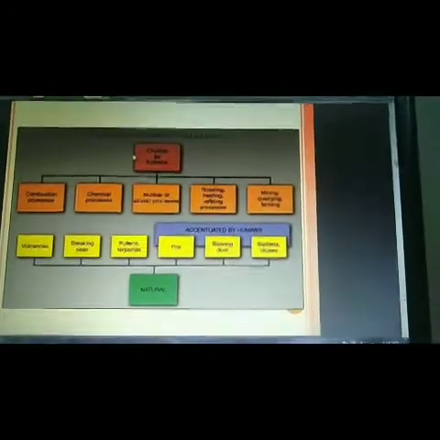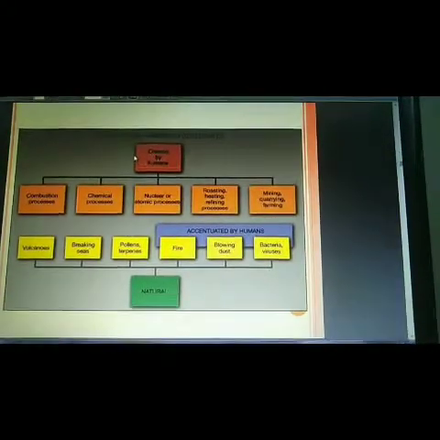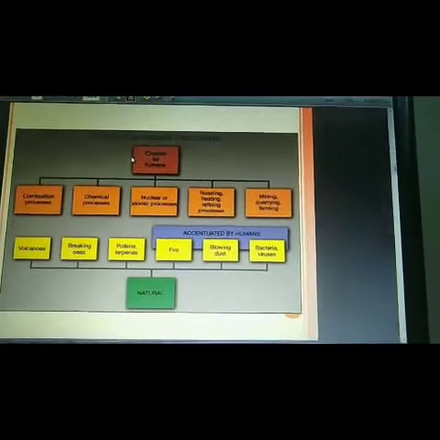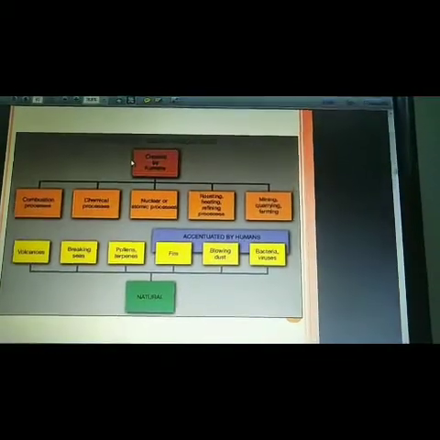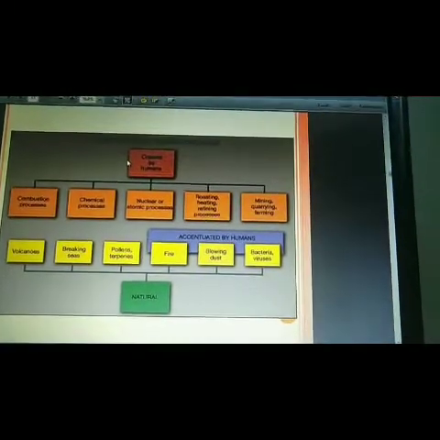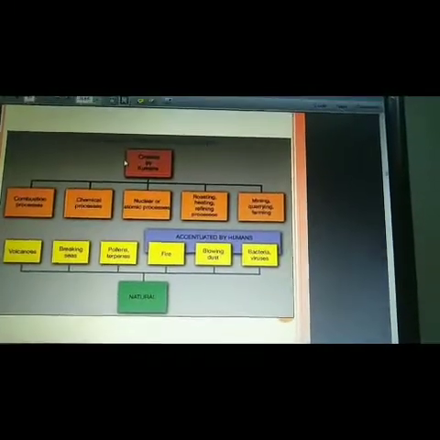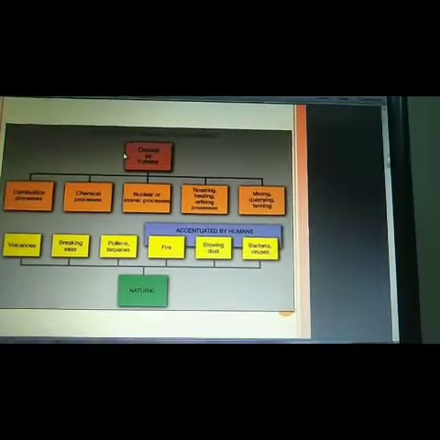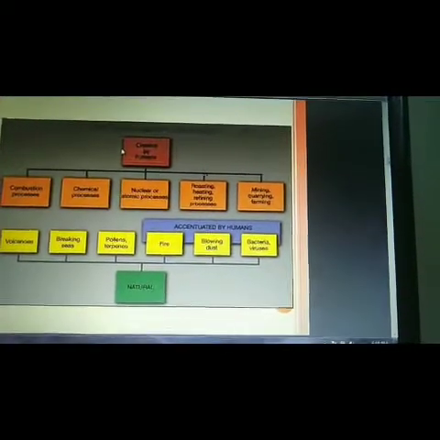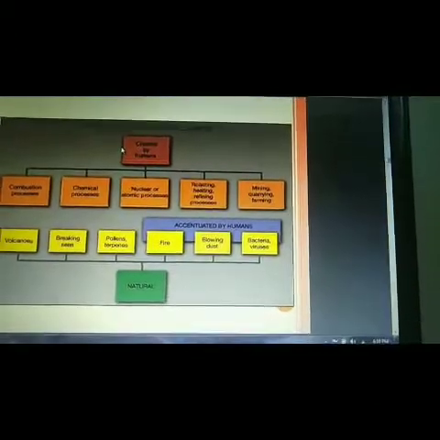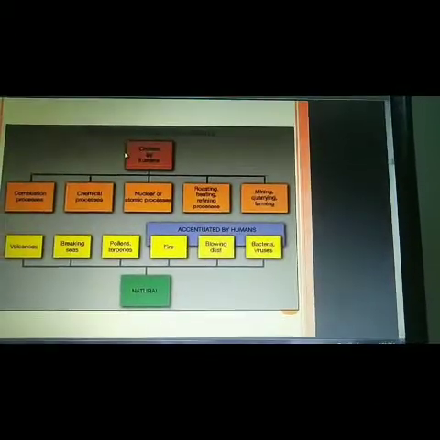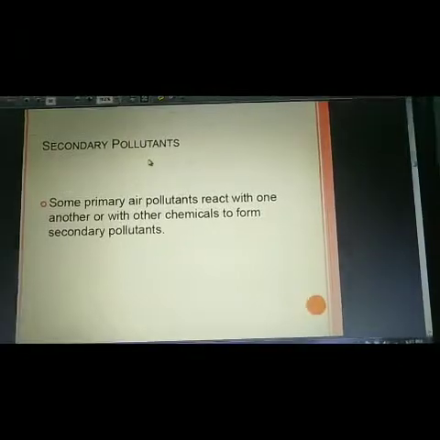Day to day we are becoming more civilized, but we are the main sources of causing this kind of pollutants. Combustion, chemical, nuclear or atomic processes, roasting, heating, refining, mining, quarrying and farming are the main sources of man-made pollutants.